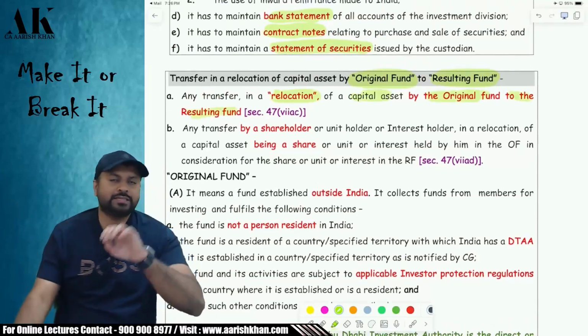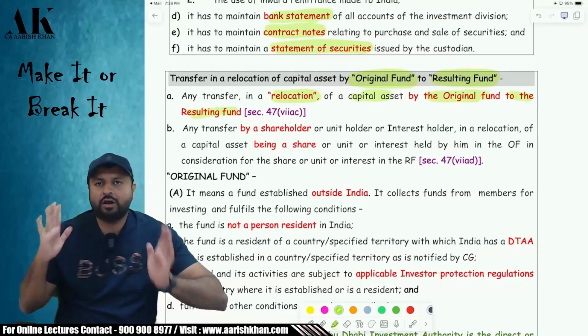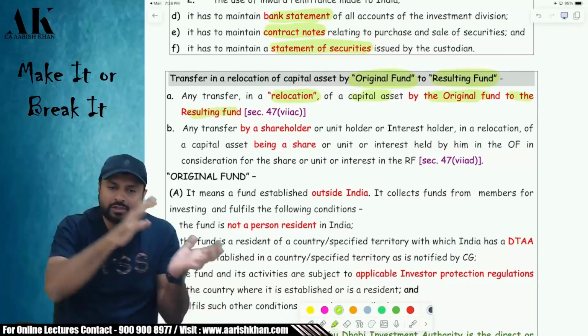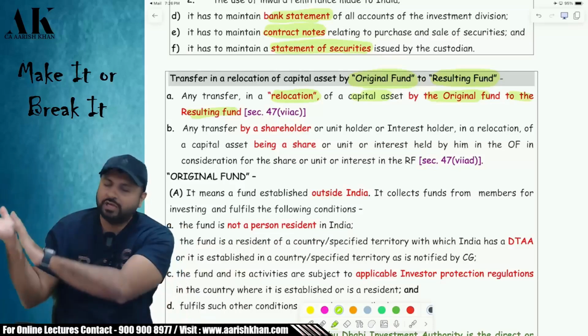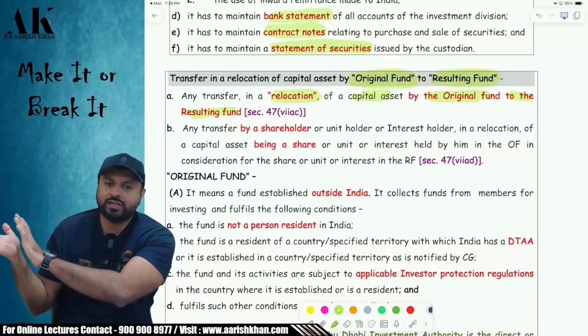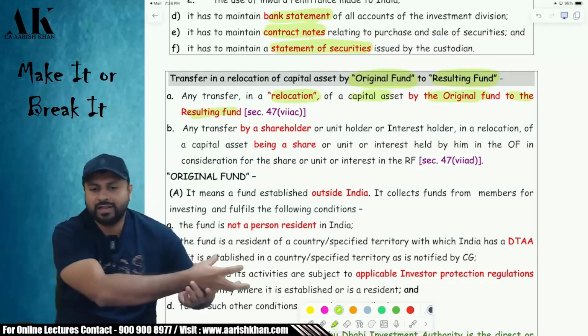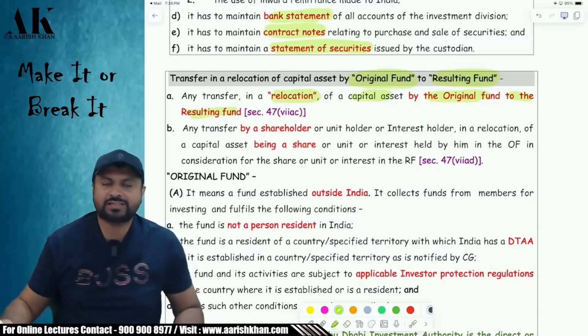Now there are two tax implications which can come over here. Both of them are exempt under the income tax law. The government has said that whatever capital assets are transferred by original fund to resulting fund are exempt under income tax law. Similarly, the unit holders or the shareholders of the original fund will transfer back the units and will take the units in what? Please tell me. Will take the units in the resulting fund, just like amalgamation.